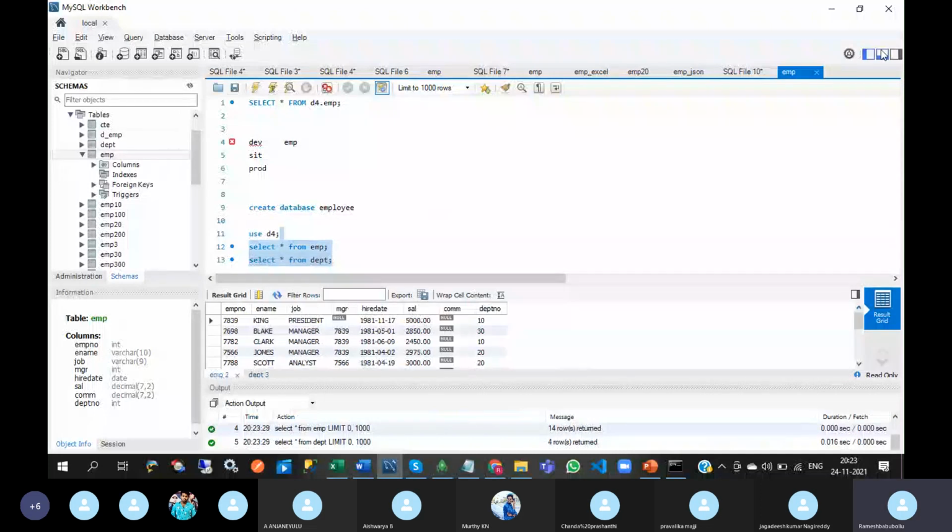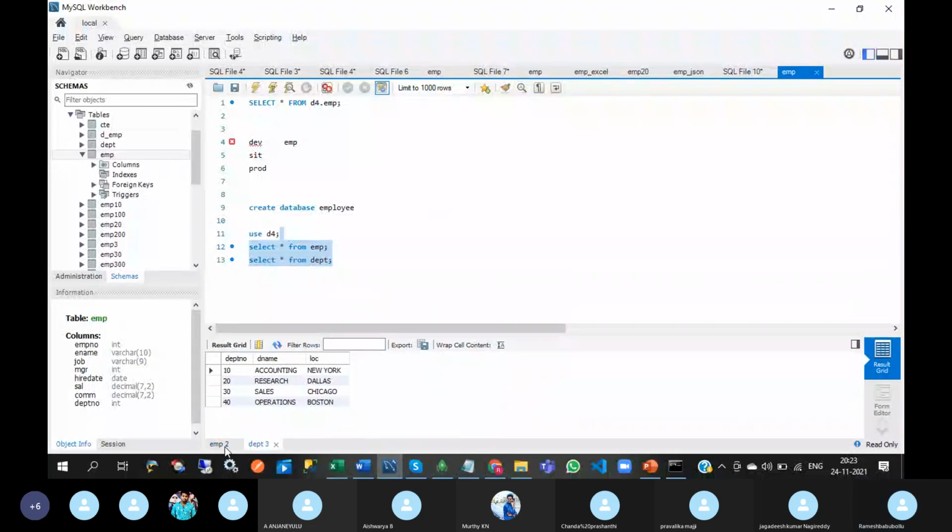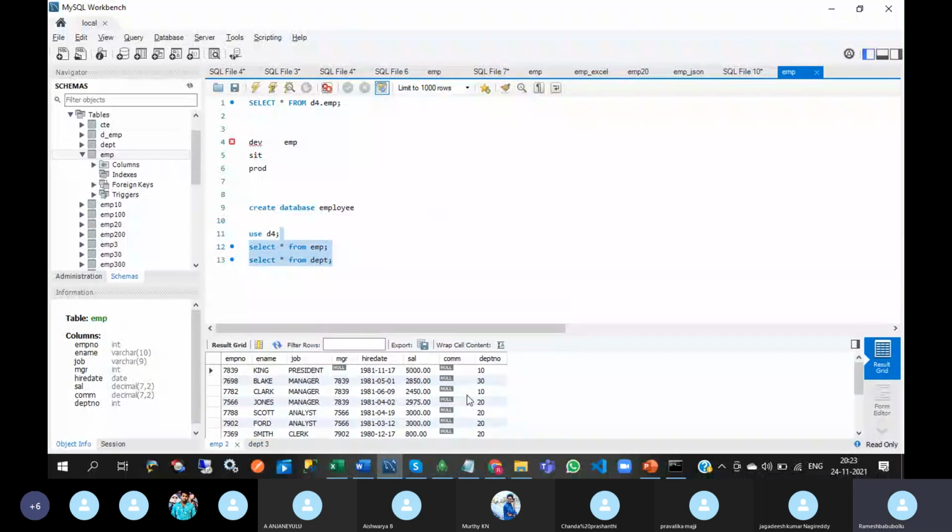See this. Here, the employee table is there, the department table is there. In MongoDB, how do you store these two tables? There is no need to store two tables in MongoDB. Why? Because some features are there in MongoDB, like arrays and objects.